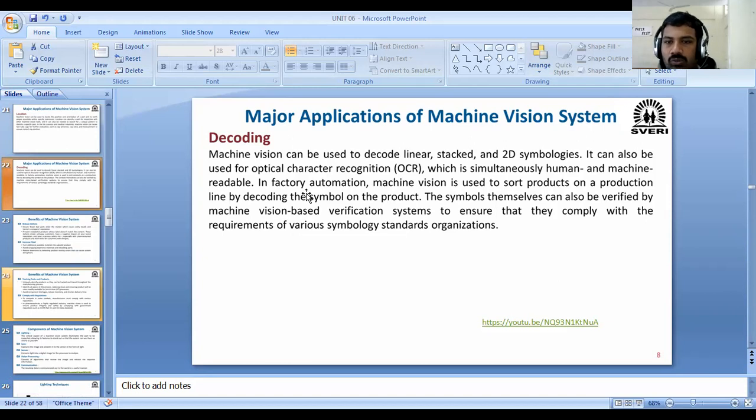I have shown you one example, one video, inside that you have understood how the decoding process works. In the market, if you find a number of products, at the side of the price, or on the price labeling, some codes are written. It may be a QR code or barcodes. To read those barcodes we need machine vision.